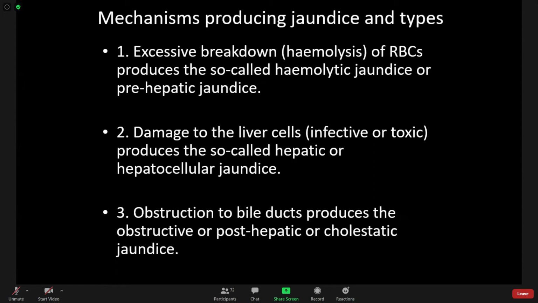So there is more production of conjugated bilirubin, more stercobilinogen, and more urobilinogen.